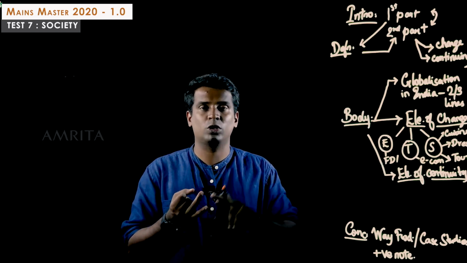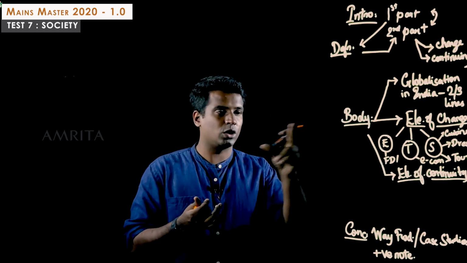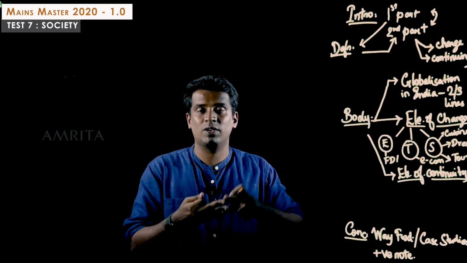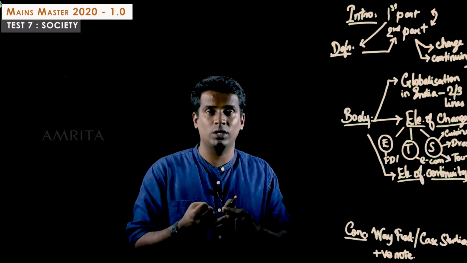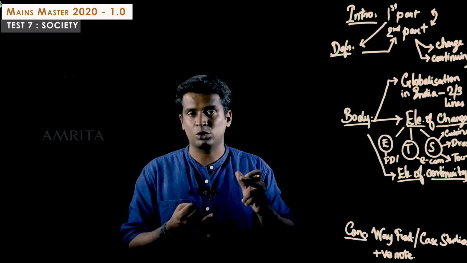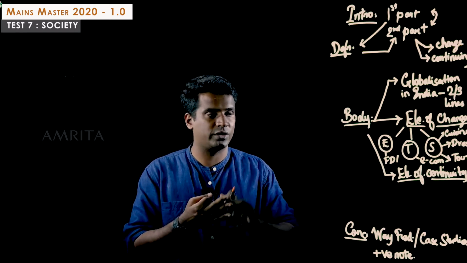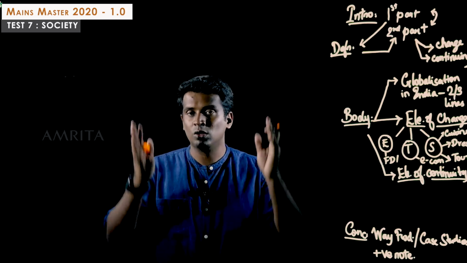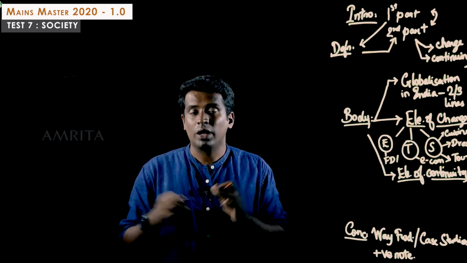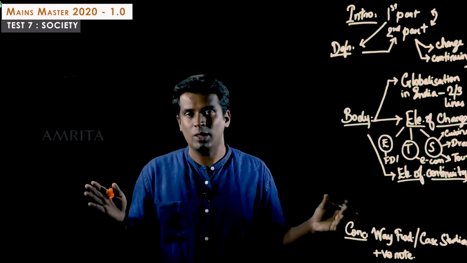You can talk about transport, you can talk about logistics, you can talk about economy, in that jobs specifically, FDI specifically. In technology, you can talk about e-commerce, you can talk about the digital revolution. In social, you can talk about the cuisine, the dress, and tourism. You have 9 points, more than enough points to write about element of change. Write the major points at the top, followed by the peripheral points.